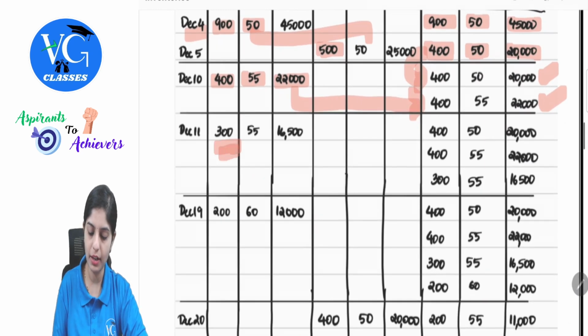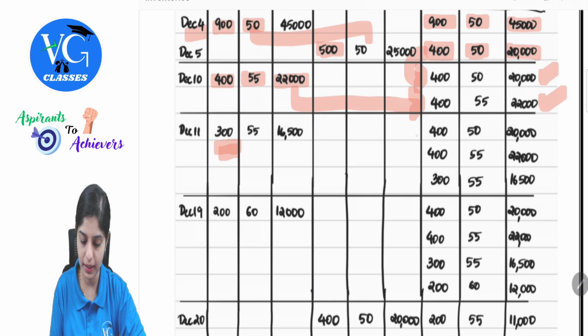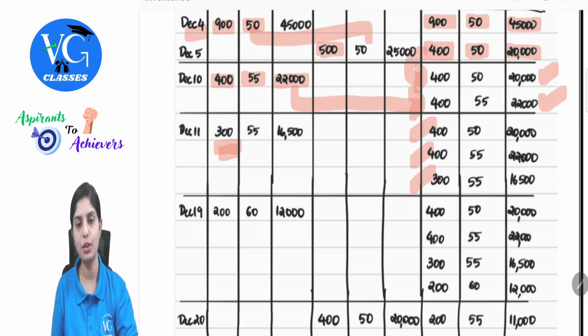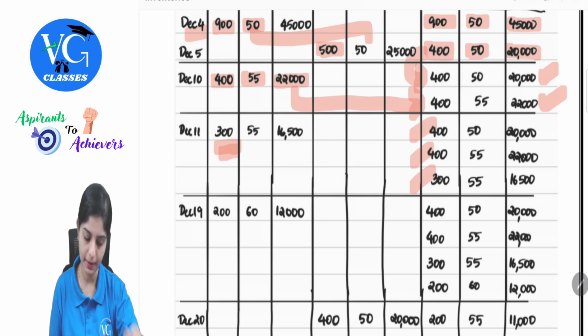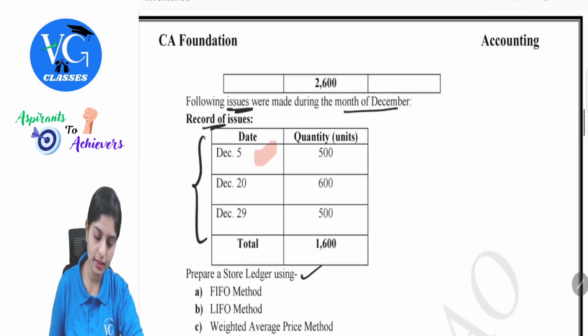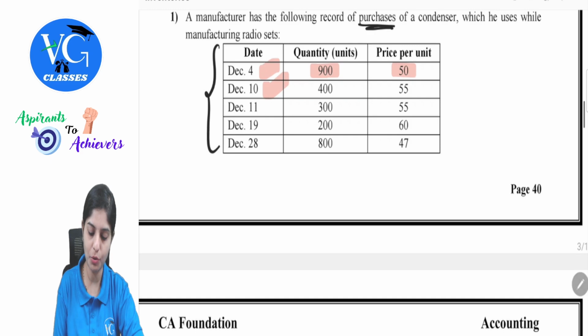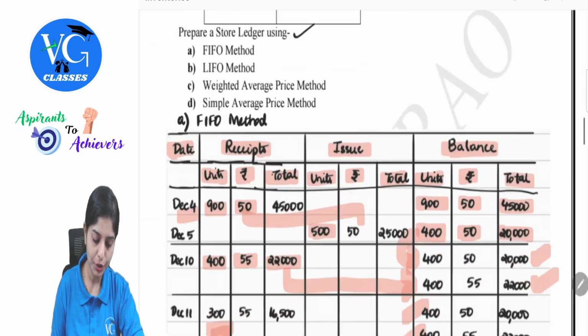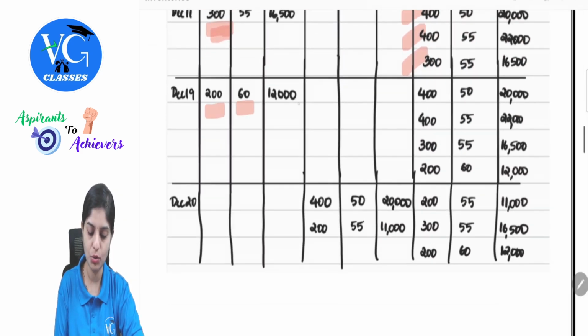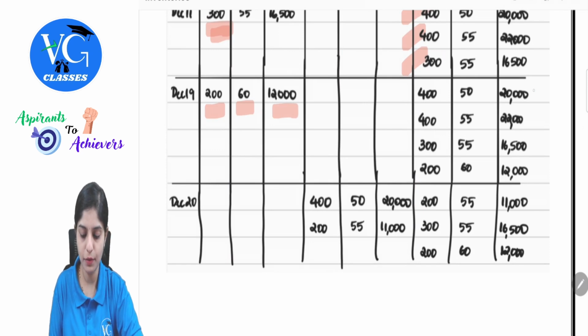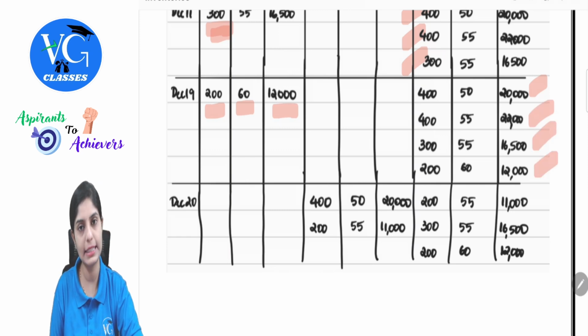Same thing, whatever balance was there, I will first bring that down and then 300 into 55, 16,500. On December 19th, there is again a purchase of 200 units at 60 rupees. 200 into 60 is 12,000. The balance is 400 from the previous one, 300 and then 200 into 60.